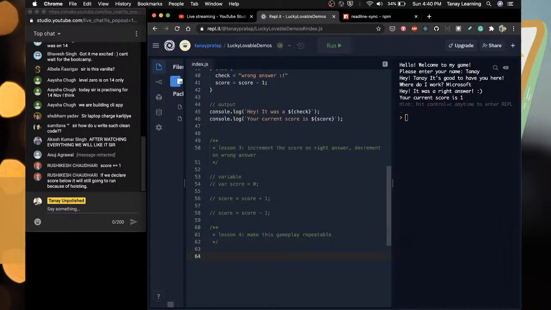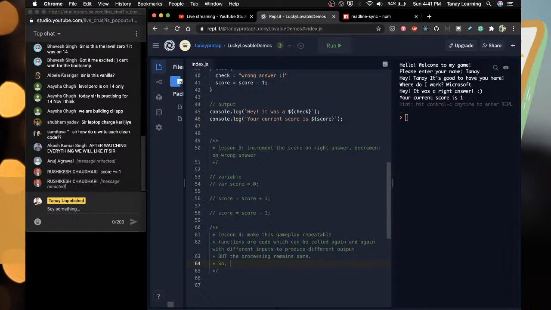So lesson 4 is make this gameplay repeatable. What we want to talk about here is that functions are code which can be repeated, which can be called again and again, with different inputs to produce different output, but the processing remains the same.